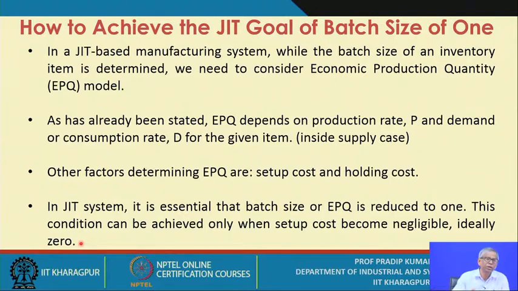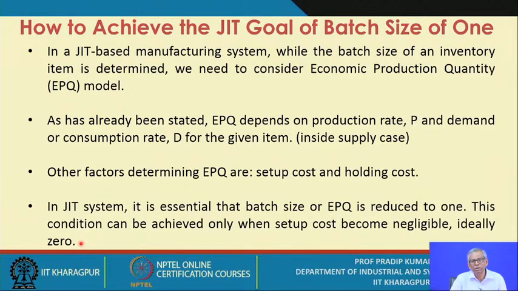When you look at the EPQ formulation, you find that there is a direct relationship between the setup cost per setup and the order quantity. So in order to reduce the economic production quantity, you need to reduce the setup cost per order. Ultimately, when you reach a condition of EPQ of 1, that means Q star is 1.